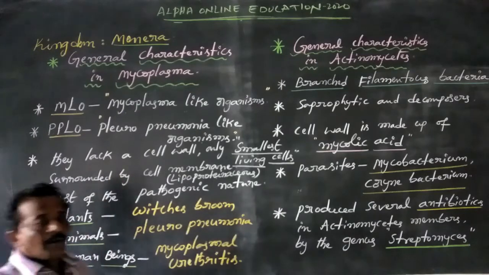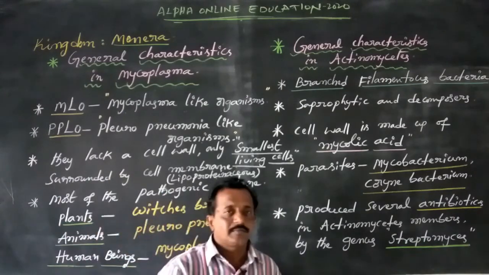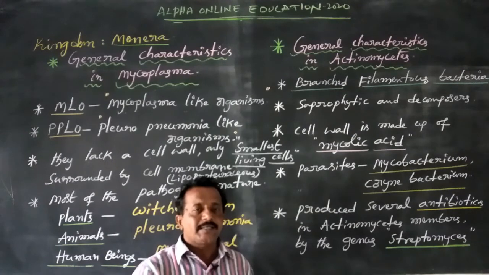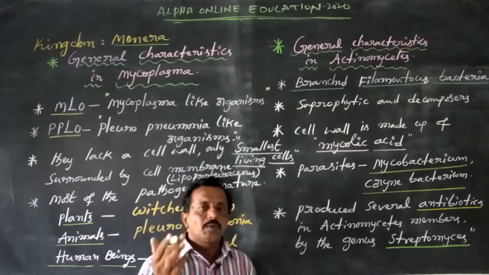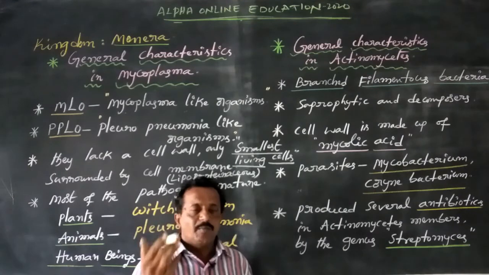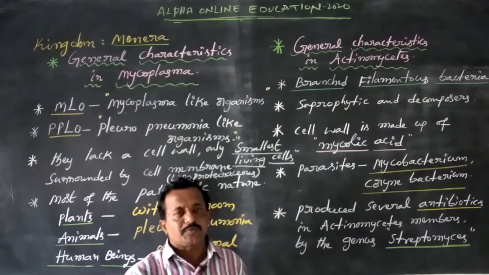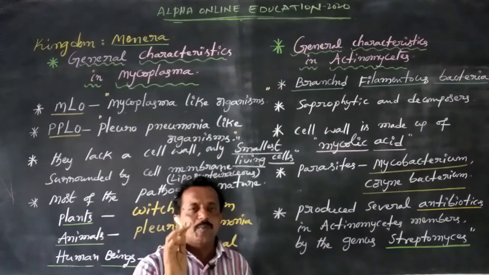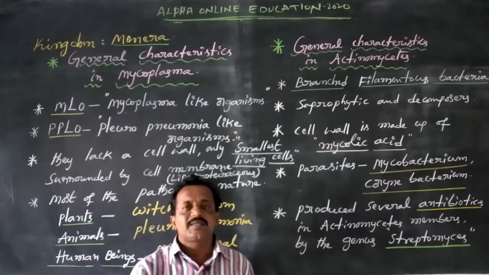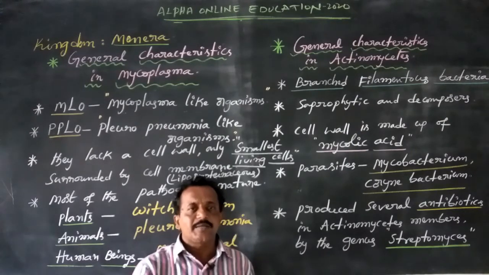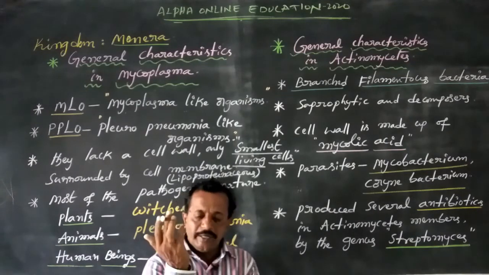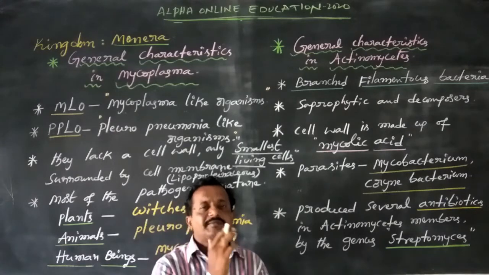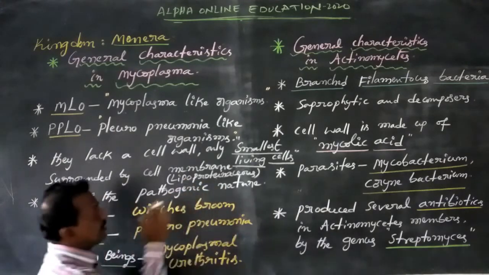In all living organisms, including plants and especially microbes, the cell is covered by a cell wall, but viruses and Mycoplasma do not contain a cell wall. In animals and human beings too, the cell is not covered by a cell wall, only by a cell membrane or plasma membrane.